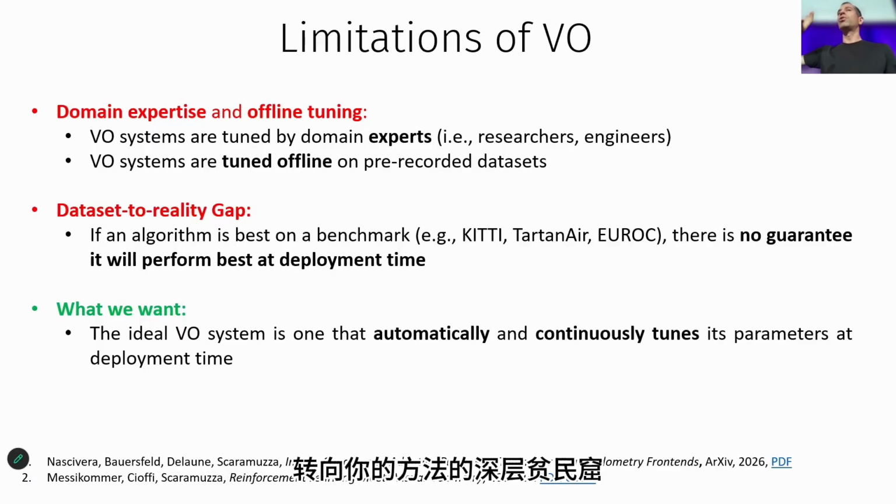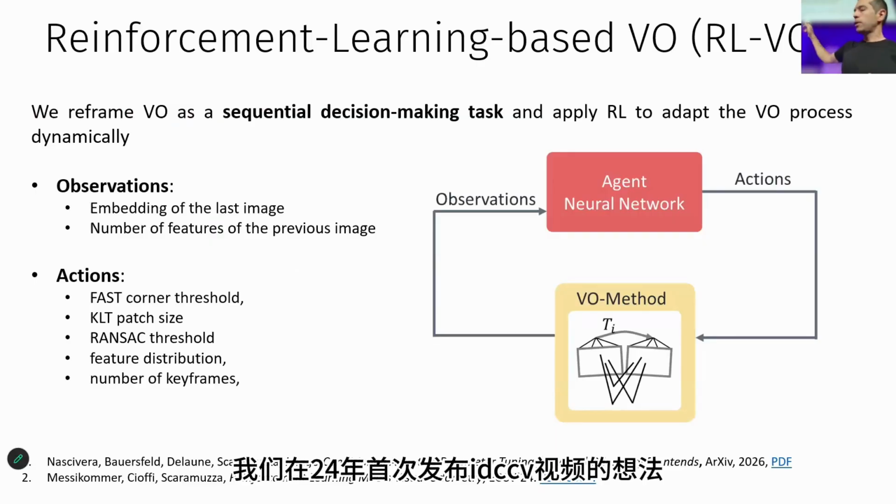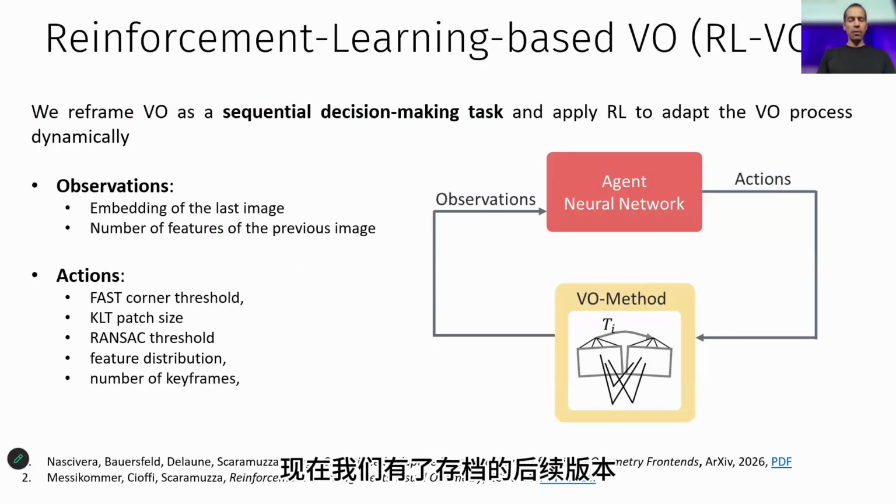So you don't need to turn to deep SLAM VO methods. I was last year working at JPL. They don't like deep models. They like to work with models like VSLAM that they understand. So we came up with this idea that we first published at ECCV 2024. We now have a follow-up version on arXiv, which consists in using reinforcement learning to train an agent that then at deployment time will take an image and will map this image into the ideal set of parameters for your favorite VO or VSLAM algorithm.